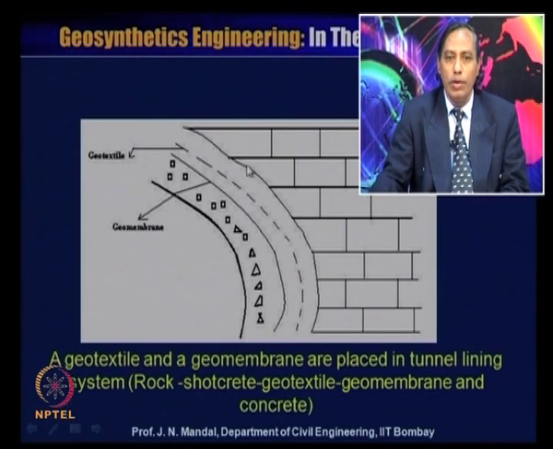As I mentioned earlier, if this concrete is angular in shape, it can penetrate directly into the geomembrane material, and the geomembrane may be damaged. So that is why you can place one layer of geotextile material, which will also act as a cushion and protect the geomembrane. This geomembrane acts as a barrier, and the geotextile acts as filtration and drainage.